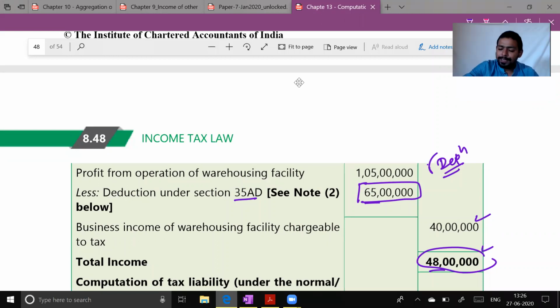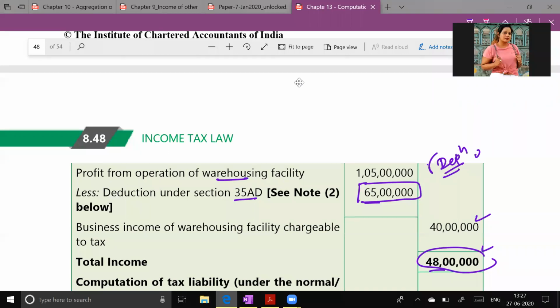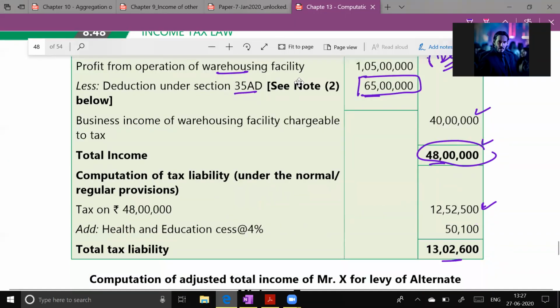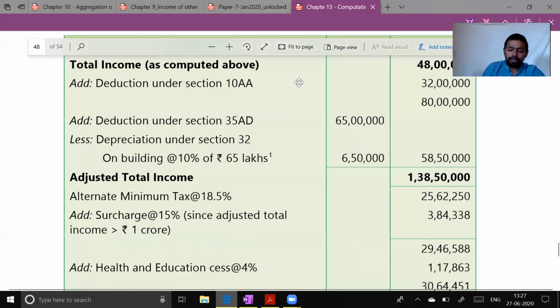Are you able to understand this? Yes. So can you tell me what will be the rate of depreciation on a warehousing facility? 10%, because it is a building.